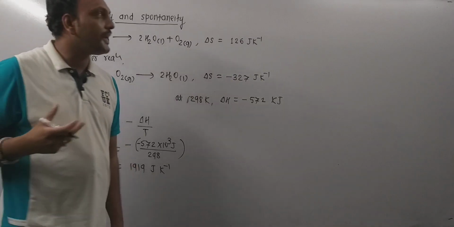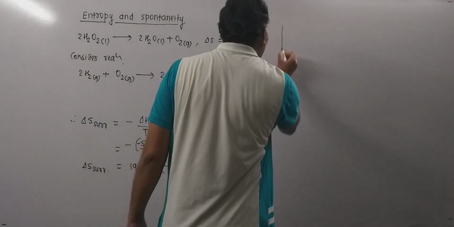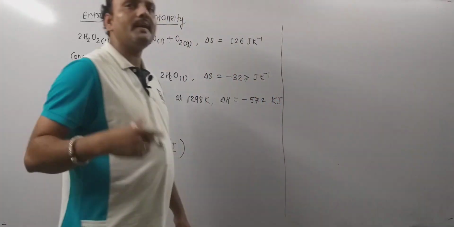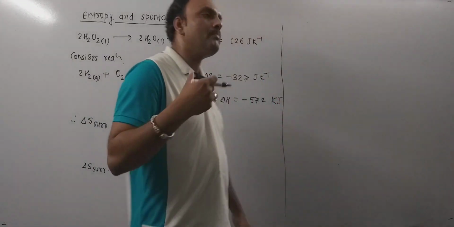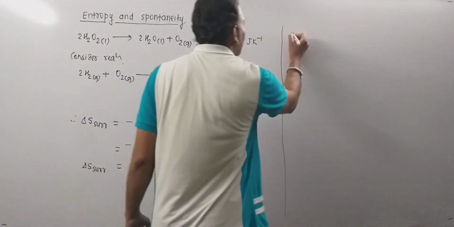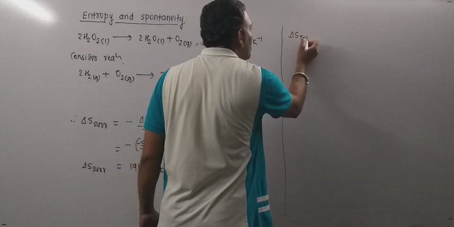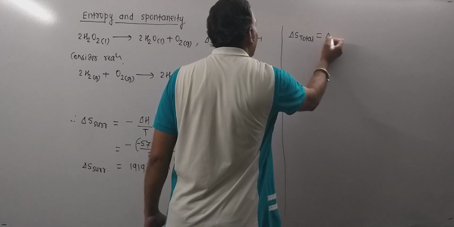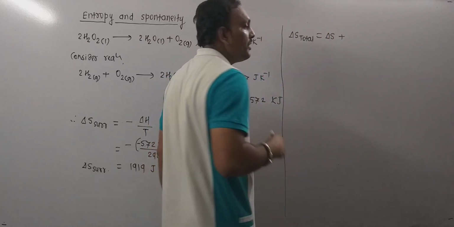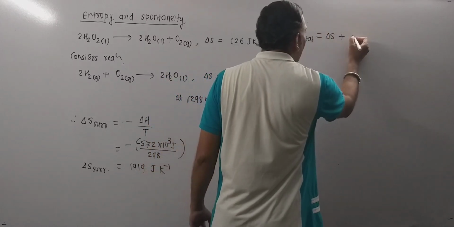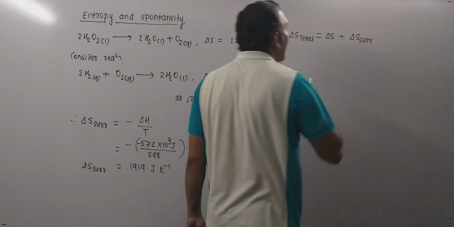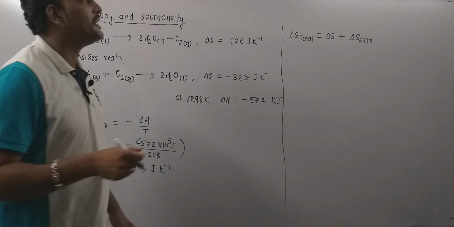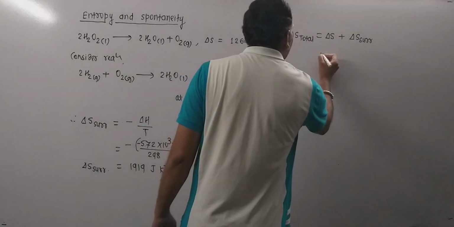Now we need to take care of delta S total, that is, the total entropy change: the entropy change of the system plus that of the surroundings. Delta S without subscript is the entropy change of the system, and when we add to this the entropy change of the surroundings, we get delta S total.